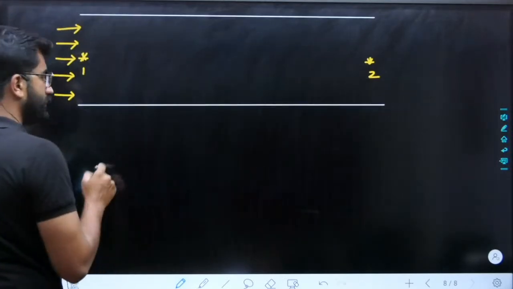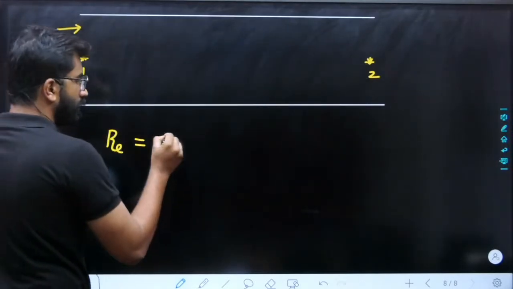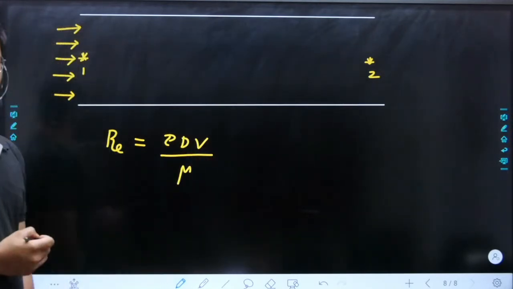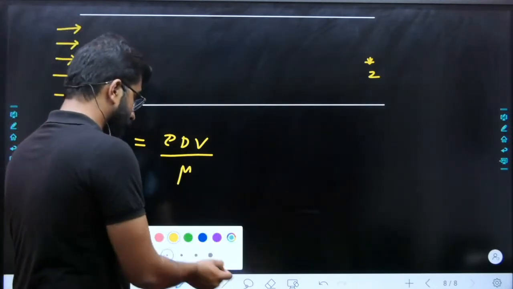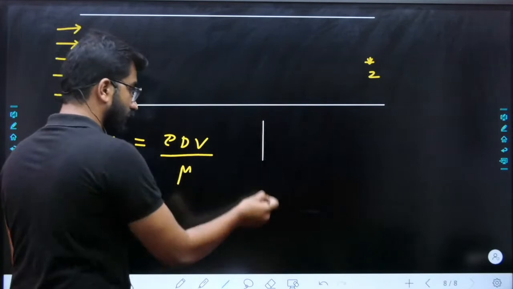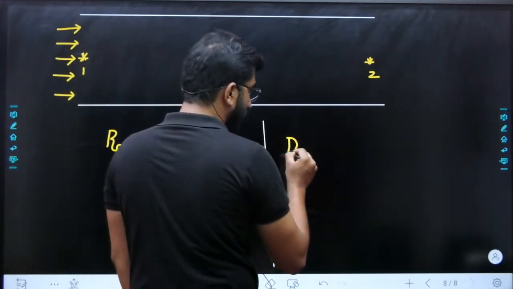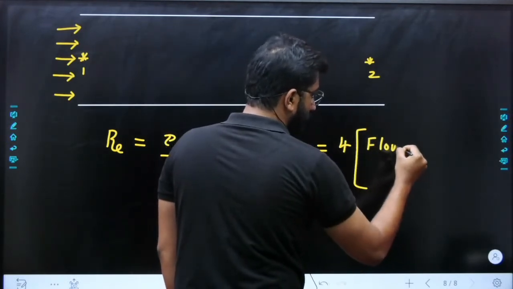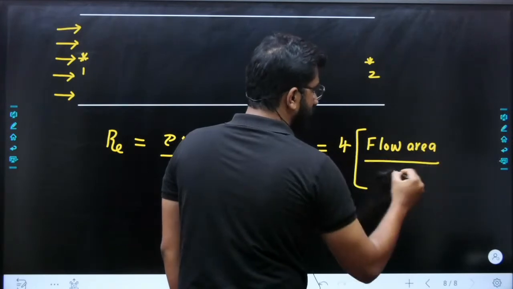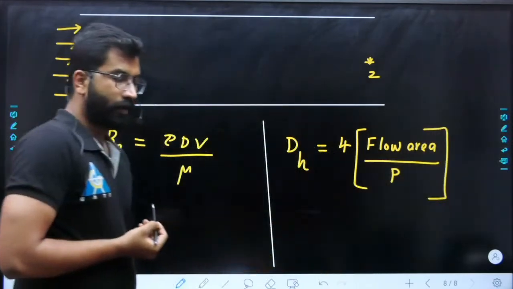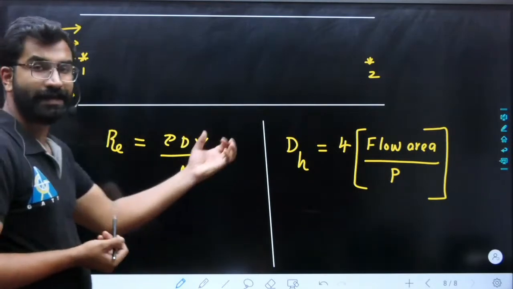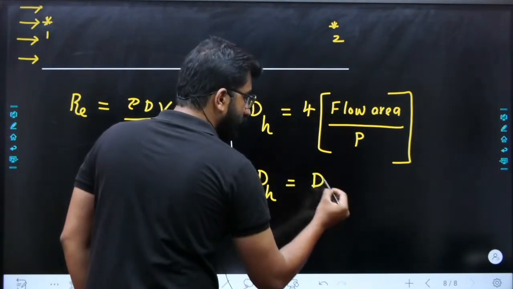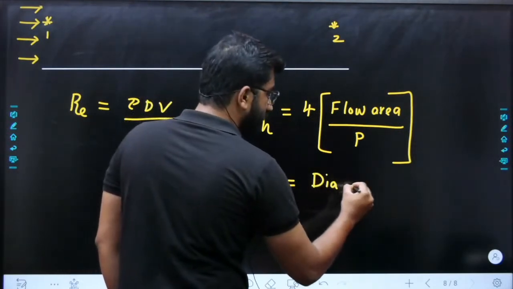Now, Reynolds number. What is the meaning of Reynolds number? Reynolds number is rho d v by mu. Whenever we calculate Reynolds number for a non-circular flow section, we have to find the equivalent diameter or hydraulic diameter, which is 4 into flow area divided by wetted perimeter. In case of a pipe, this dH will be equal to the diameter of the pipe.